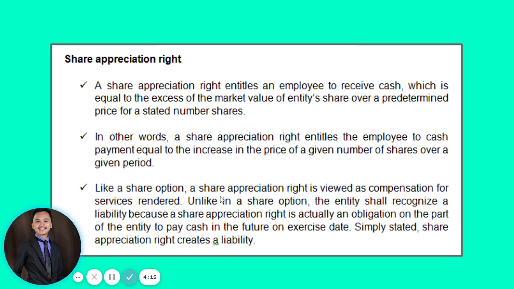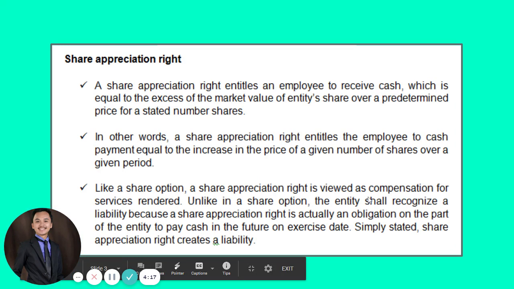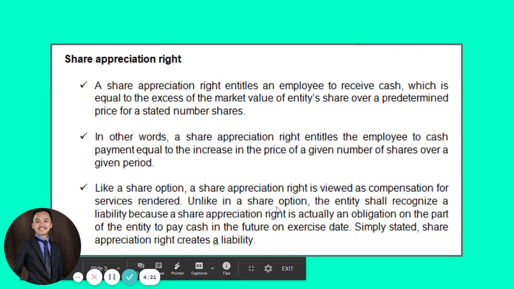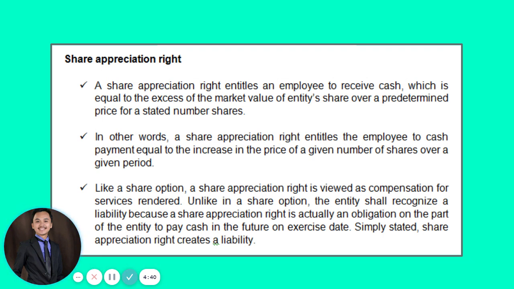Like a share option, a share appreciation right is viewed as compensation for services rendered. But unlike in a share option, the entity shall recognize a liability because a share appreciation right is actually an obligation on the part of the entity to pay cash in the future on the exercise date. Simply stated, a share appreciation right creates a liability. So again, when we account for a share appreciation right, the partner of your salaries expense or compensation expense will be a payable or a liability account.